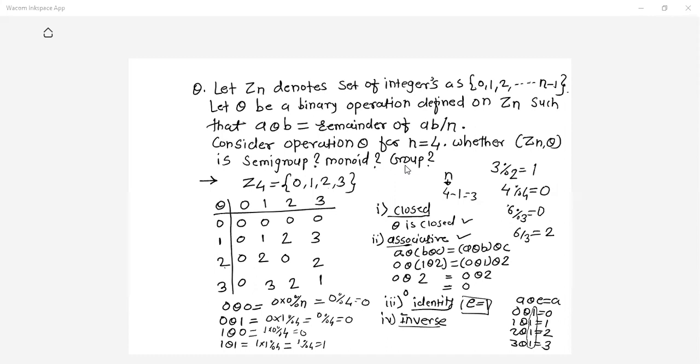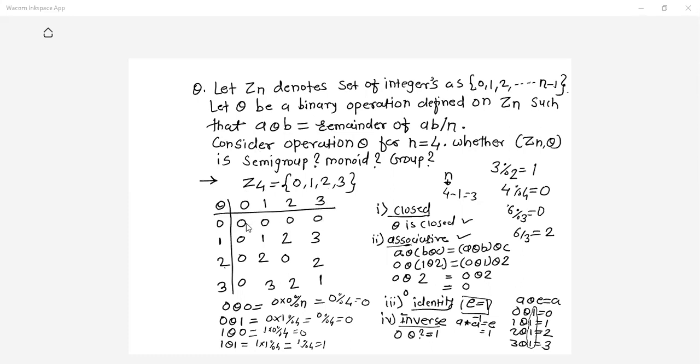So what about 0? Whether inverse for 0 exists. So what is the inverse definition? A star A inverse should give you E, where E is your identity element 1. So 0 is the element, theta is the operation, 0 theta what gives you 1? Look at the row of 0. 0 theta what gives you 1?